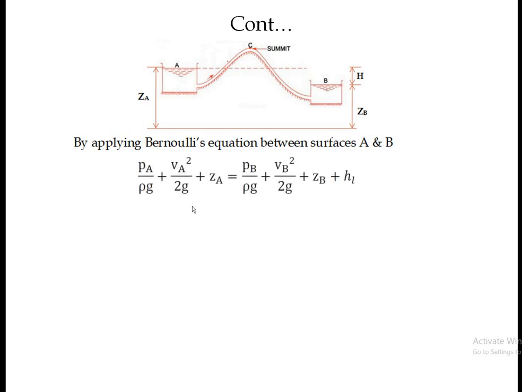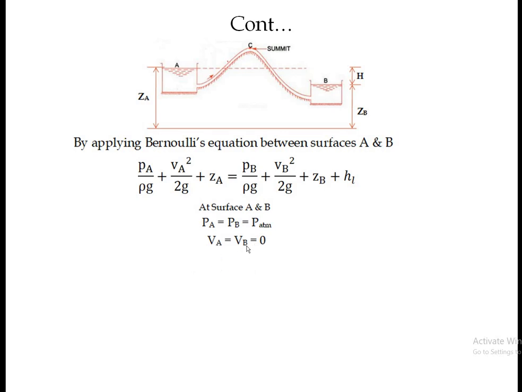So this is the Bernoulli's equation. This is the total energy available at section A, and this is the total energy available at section B plus the head loss between these two sections. At surface A and B, we know that the pressures PA and PB equal P atmosphere, since the fluid is in the reservoir and both reservoirs are open to atmosphere. Therefore at A and B the pressure is atmospheric pressure, so PA by rho g and PB by rho g get cancelled.